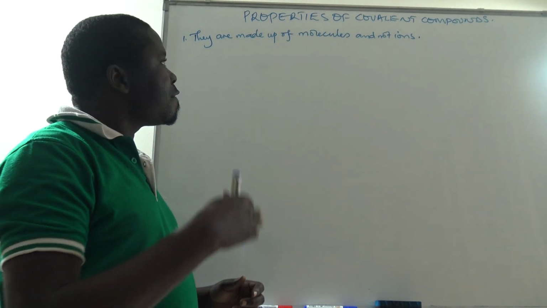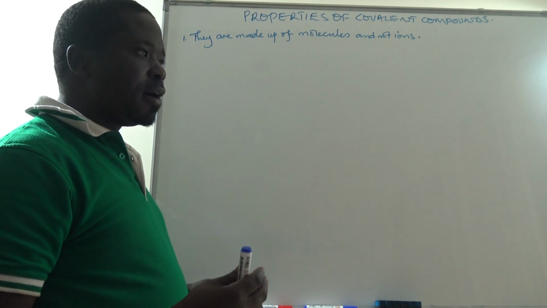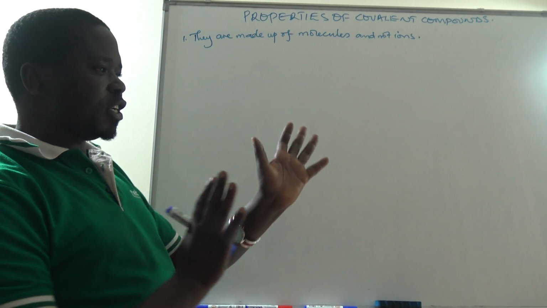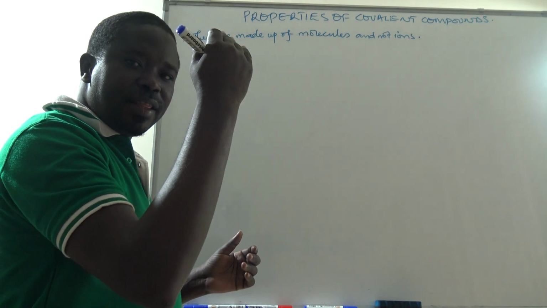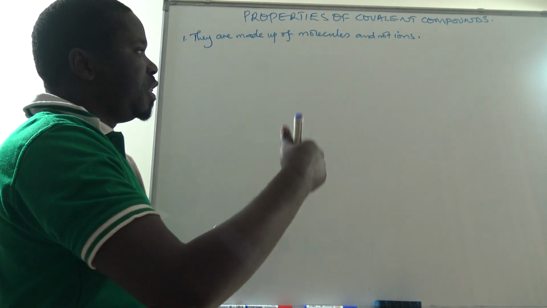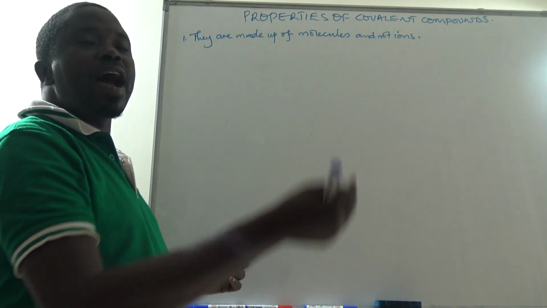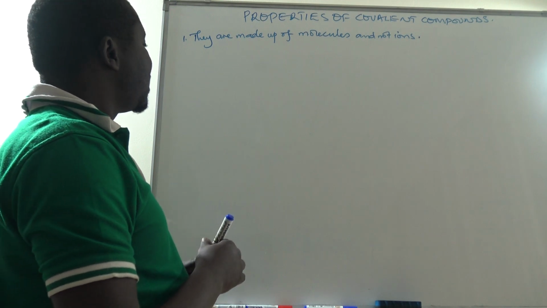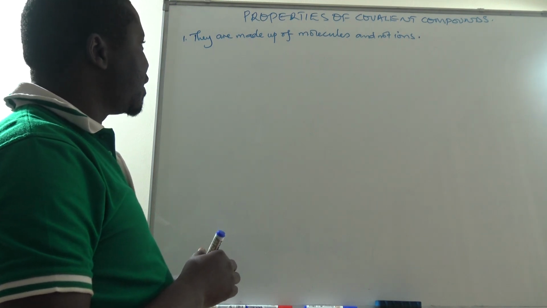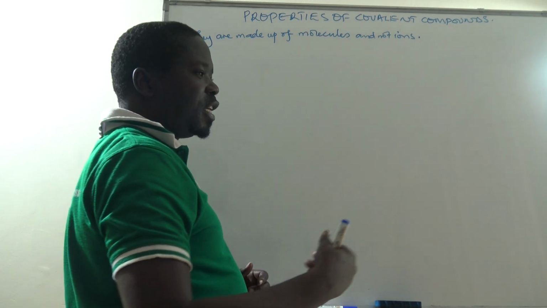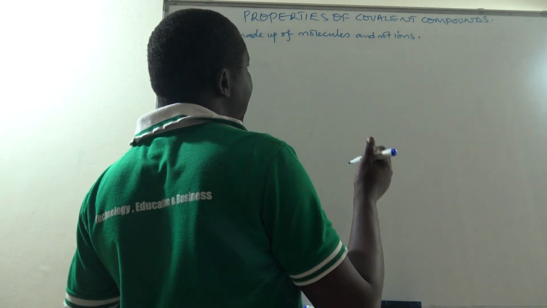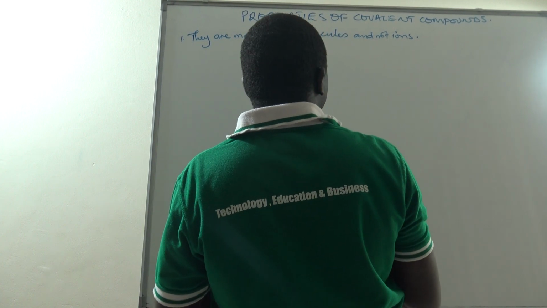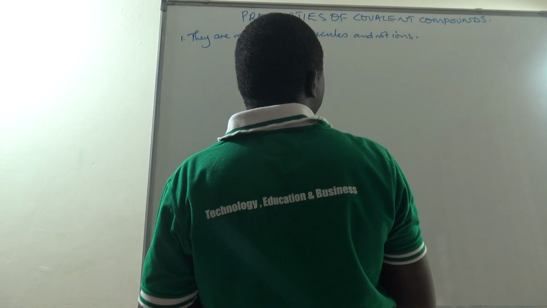So there is nothing like formation of ions first, whose electrostatic forces lead to attraction between those ions formed. That one is in ionic type of bonding, but with covalent type of bonding, there is nothing like formation of ions. Instead, we have got the sharing of the electrons, and then it leads to the formation of molecules. So covalent compounds are made up of molecules and not ions.